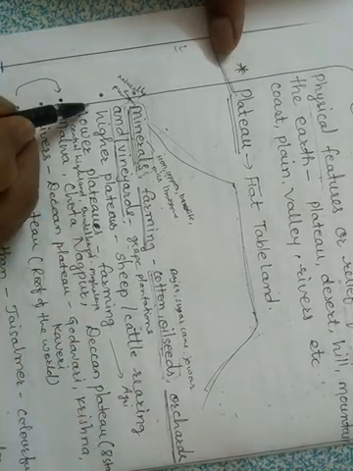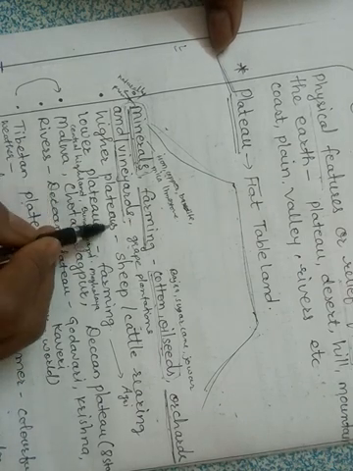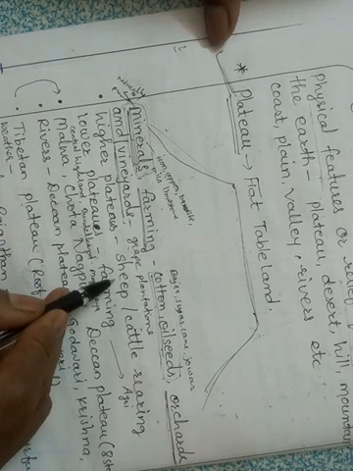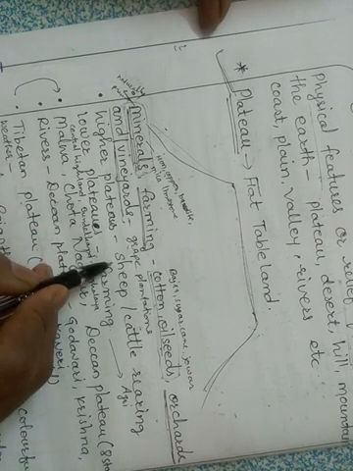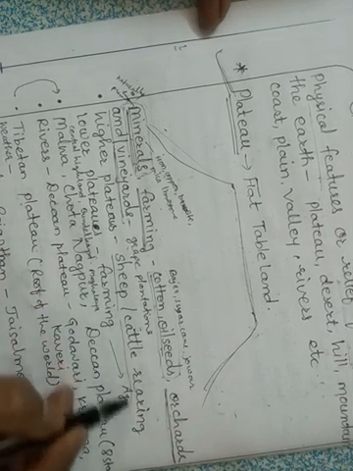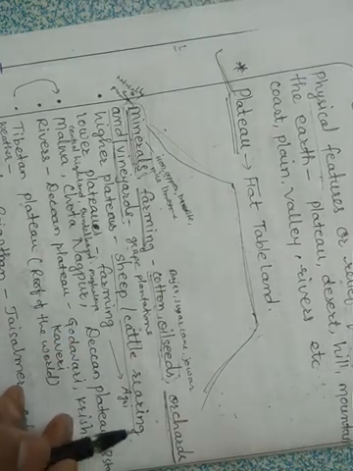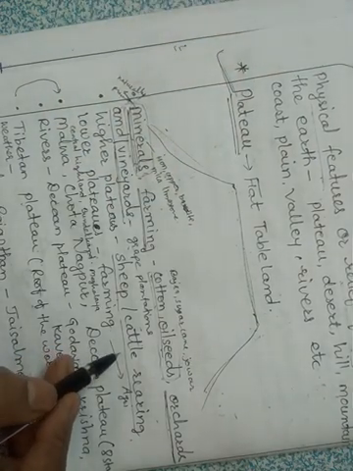Then the higher plateaus, those which are very high, the main occupation of these people is sheep or cattle rearing. Sheep rearing or cattle rearing means they rear sheep or other cattle like goats and cows.